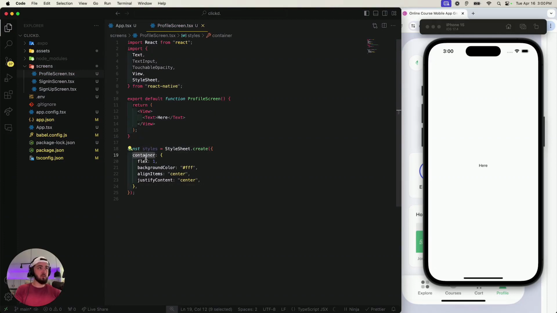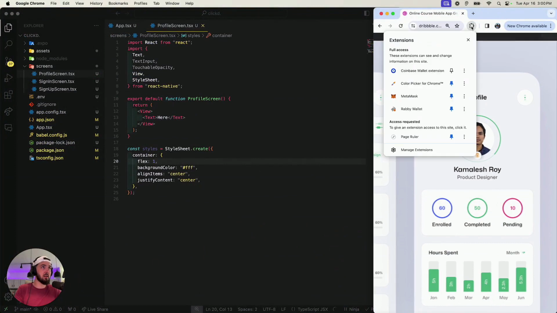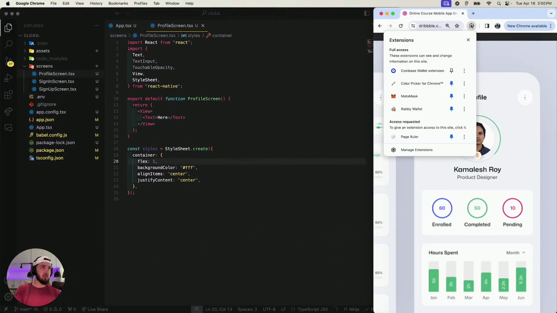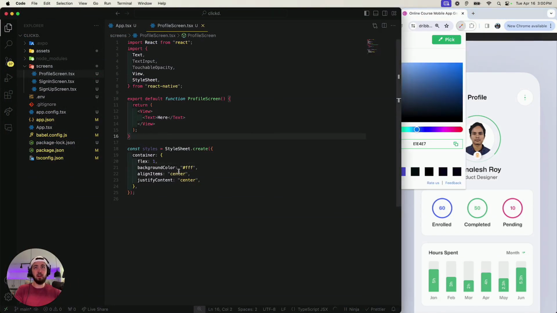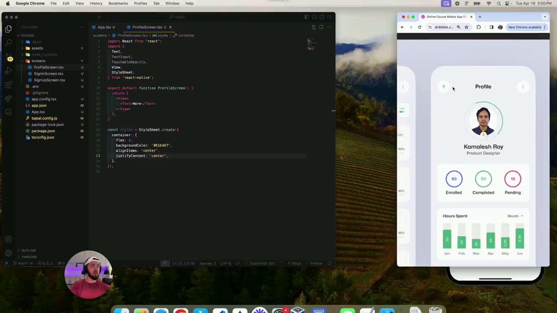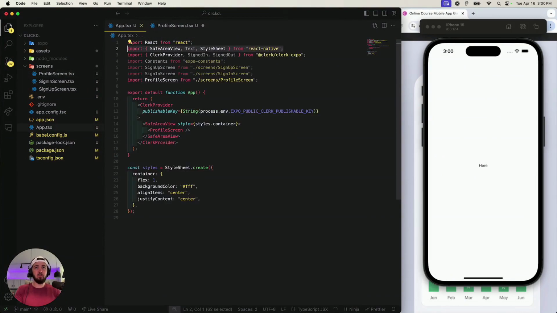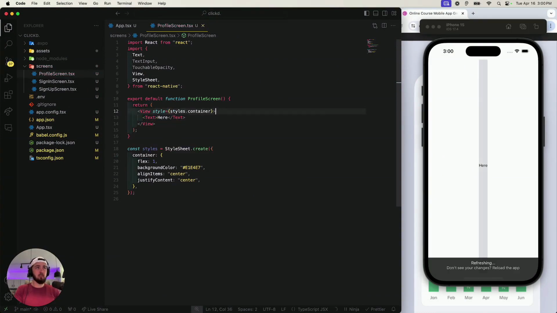Okay, so styles, we'll say, kind of want a card. Well, maybe we could do container first, and then let's actually get the color of this container. Let's pick this color. We're actually going to steal this color grade even. Is it this color? Yeah, we'll run with it. Here we go. Boom. And let's see where we're at. How do we do it? Class name? Style. Okay, cool. Style equals styles.container. Cool.